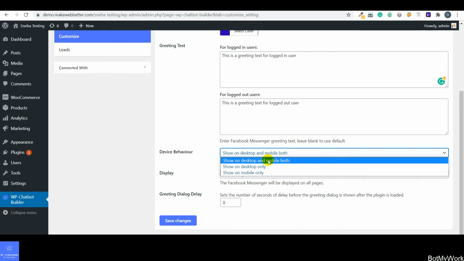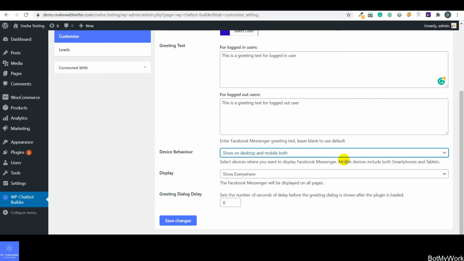So for now I am selecting show on desktop and mobile both, and as you can see, if you are going to select mobile devices, it is going to include both smartphones and the tablets. So according to your business needs and the requirements, you can select the devices on which you want to show Facebook Messenger.